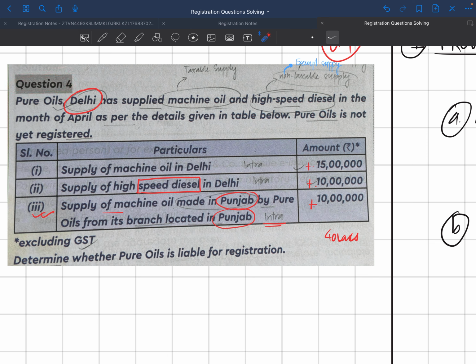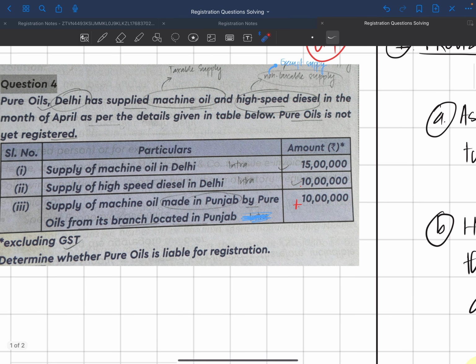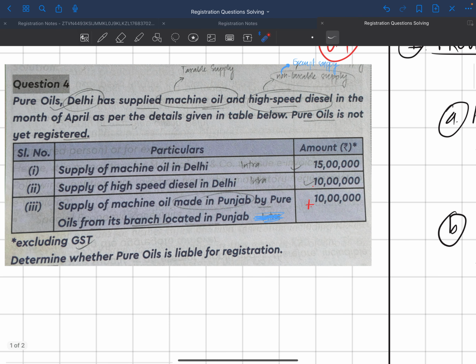So there is Pure Oils based in Delhi. Let me erase everything over here and strike this off. Pure Oils of Delhi has supplied machine oil and high speed diesel in the month of April as per details given in the table below.